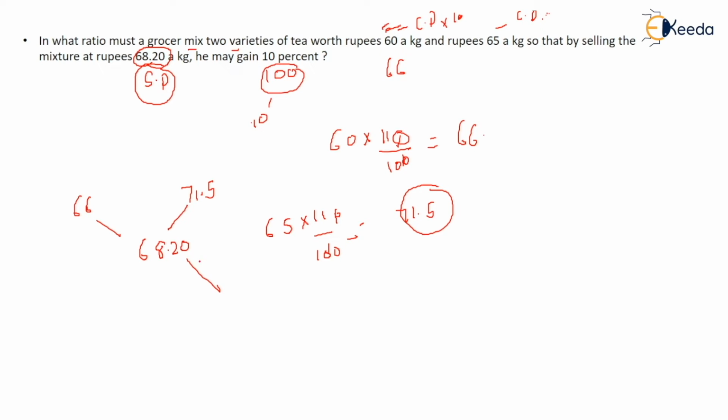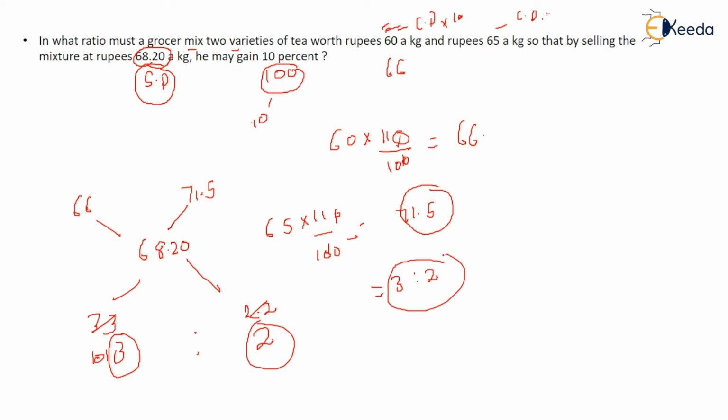So after doing this, how much is remaining? That is 68.20 minus 66. So this is 2.2, right? And 71.5 minus 68.20. So this comes out to be 3.3. So you can see this 2.2 can be divided by 1.1, right? After dividing, this comes out to be 2 and this comes out to be 3. So the ratio in which the first quantity and the second quantity are mixed is 3 as to 2. So your answer is 3 as to 2.